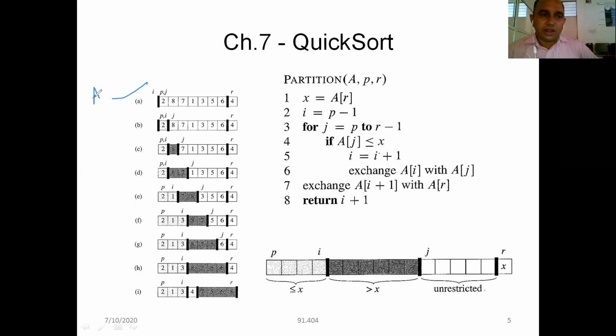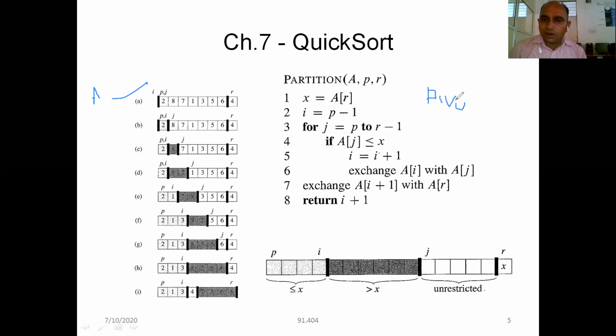Which is having elements 2, 8, 7, 1, 3, 5, 6, 4. First index is P, that is here. Last index is R, that is here. I have taken two more variables I and J that are required by the algorithm. So first I have to choose a pivot element.